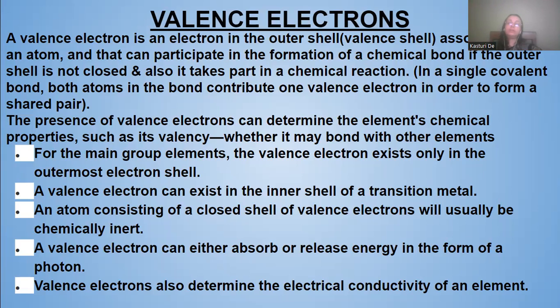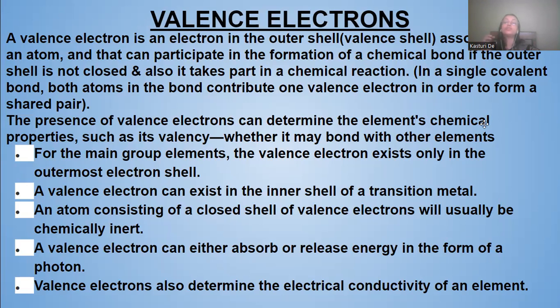Now, a valence electron can either absorb or release energy in the form of a photon.